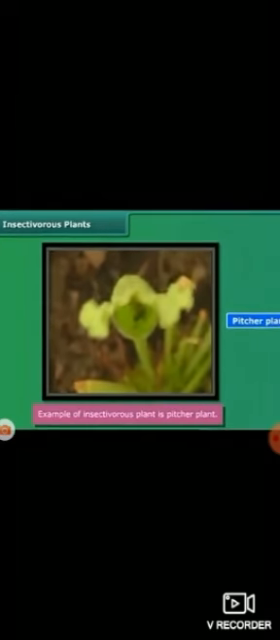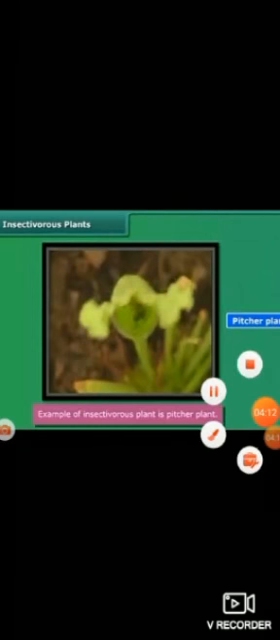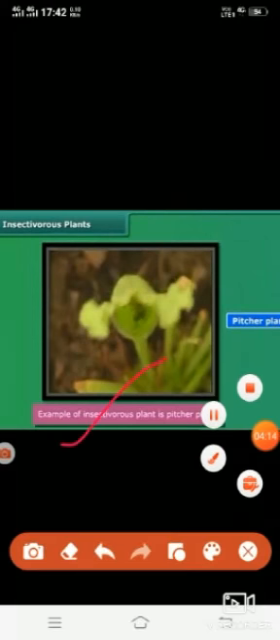Then we come to the next definition, insectivorous plant. The mode of nutrition in which green plants make their own food but depend on insects for nitrogenous food is called insectivorous nutrition. The green plants which make their own food but depend on insects for nitrogenous food are called insectivorous plants. Plants such as pitcher plant. Here this is an example of